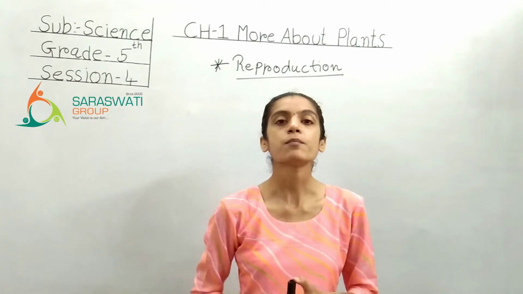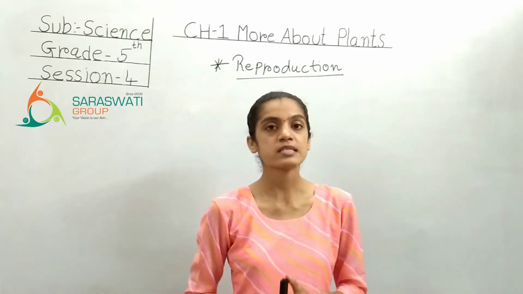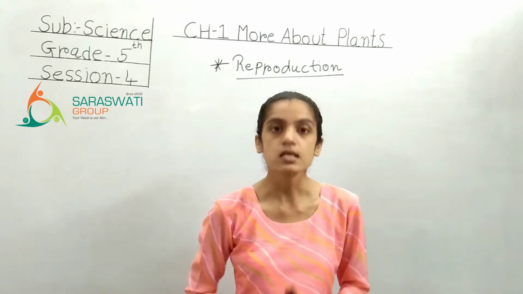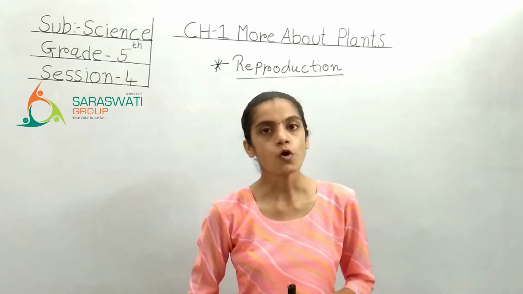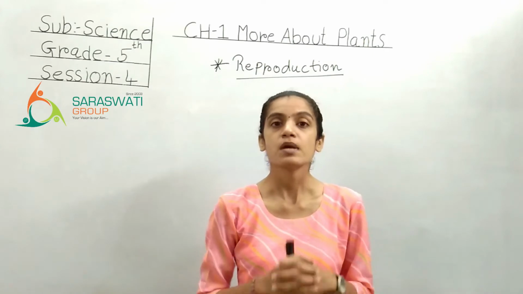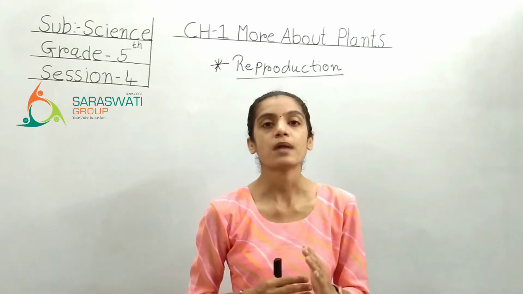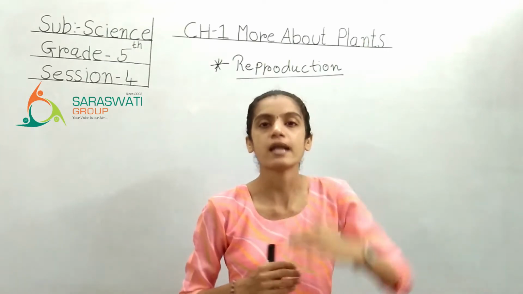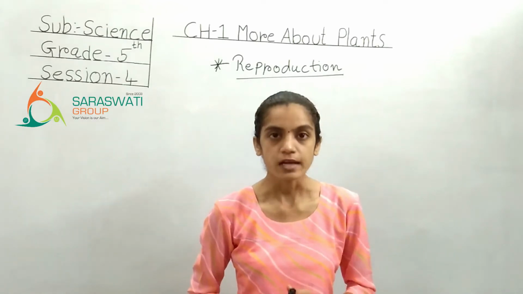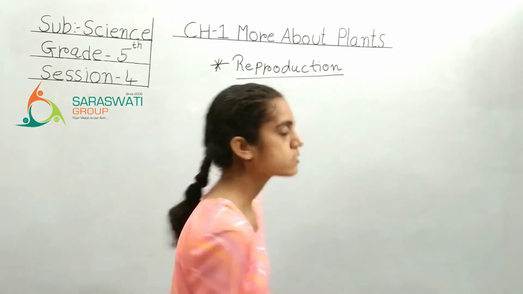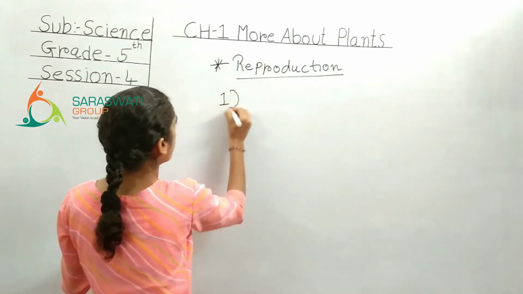The first reproduction process, or you can say the method, is reproduction from stem. You know only that the stem is the part of a plant which is seen above the ground, એટલે કે જમીનની ઉપર આપણને દેખાય છે. Right? So the first one is reproduction from stem.